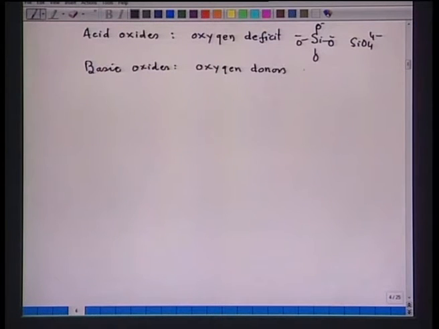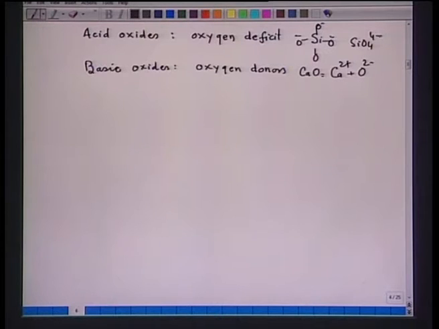For example, if I take calcium oxide, it will give me Ca2+ and O2-. So, Ca2+ does not form a complex like SiO4 4-. So, basic oxides are oxygen donors, and these O2- ions can move freely into the melt.